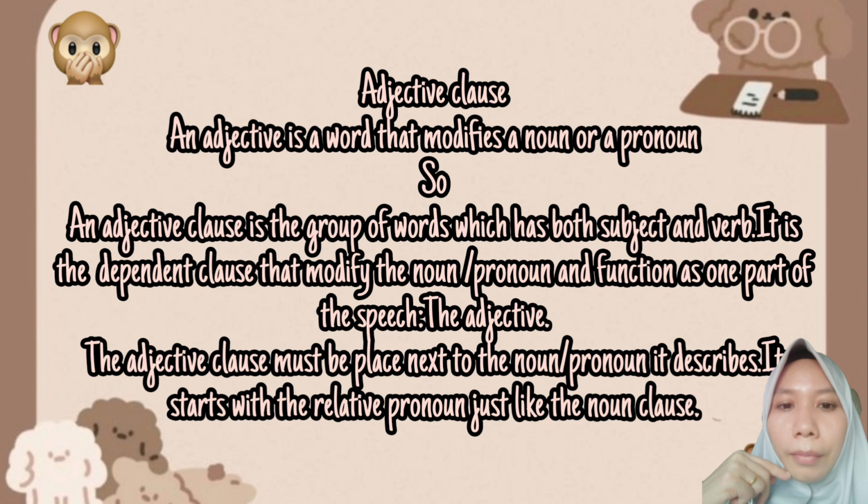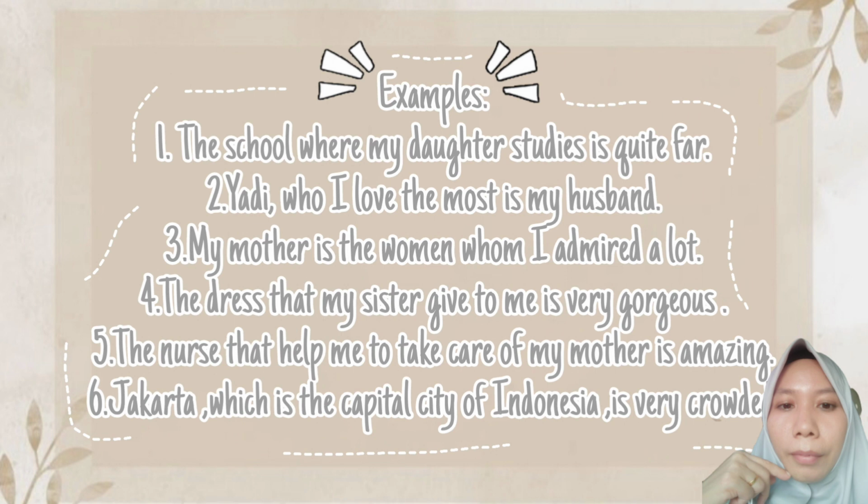Just like the noun class, the adjective class starts with relative pronouns such as who, whom, which, where, when, and so on. To make it easier for you to understand the adjective class, I give you some examples in this slide.